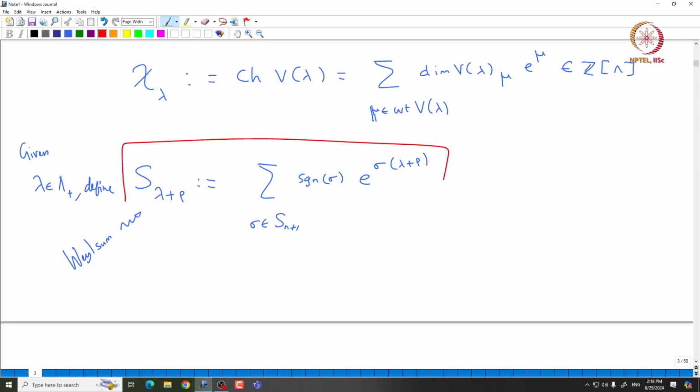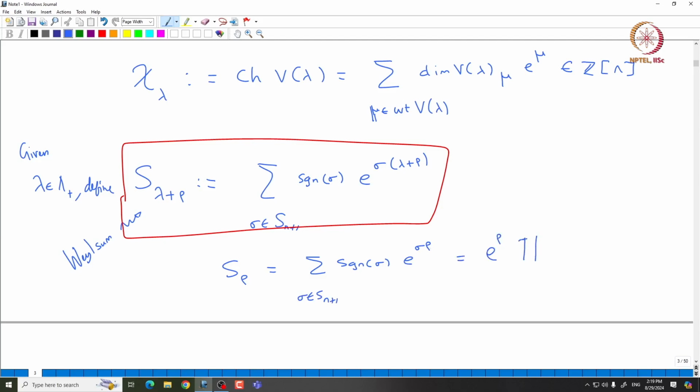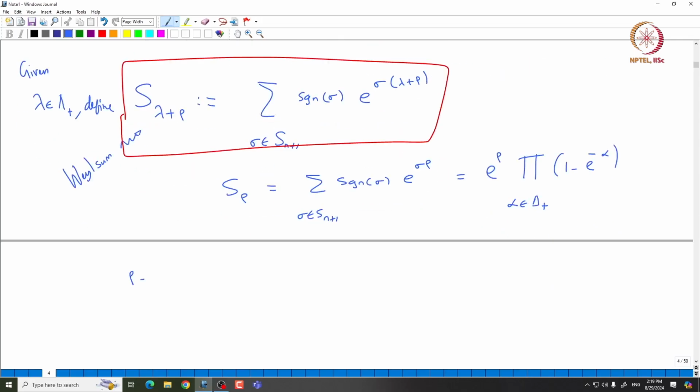Now with this notation we can easily rewrite the denominator identity. You can see that S rho is nothing but the sum side of the denominator identity, which is the summation of sign of sigma times e power sigma rho, sigma comes from S n plus 1, which is the same as e power rho times product of 1 minus e power minus alpha, alpha comes from Delta plus. Recall that rho is the Weyl vector, which by definition is half the sum of positive roots.